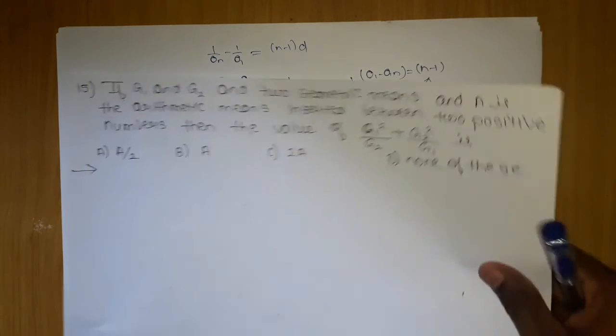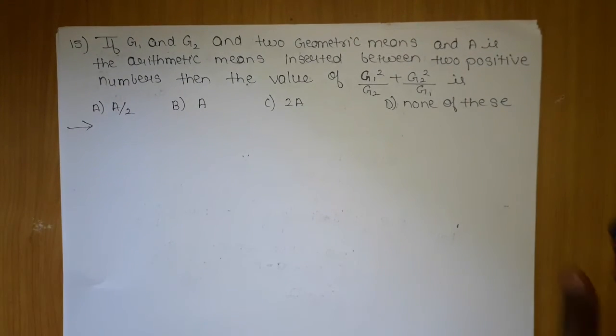What are we having? The next question is the 15th question, which says if g1 and g2 are two geometric means and A is the arithmetic mean inserted between two positive numbers, then the value of g1 square upon g2 plus g2 square upon g1 is what?